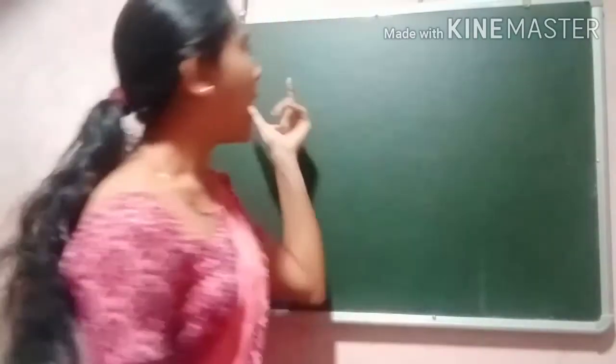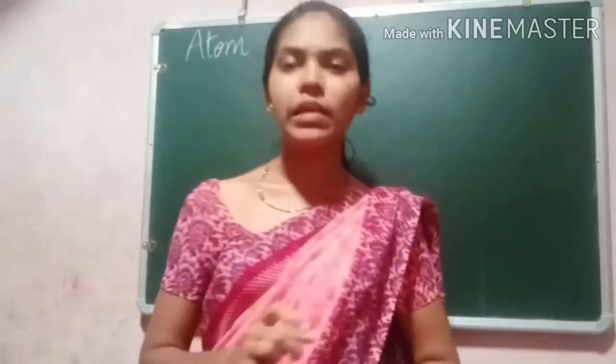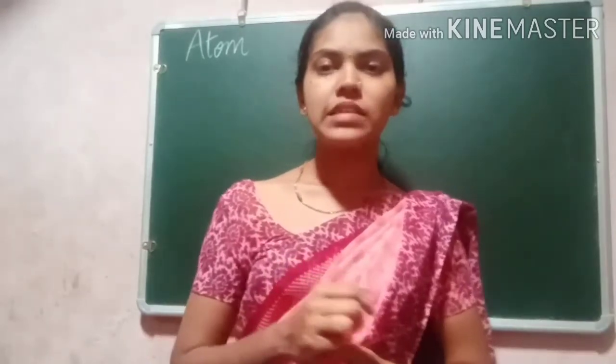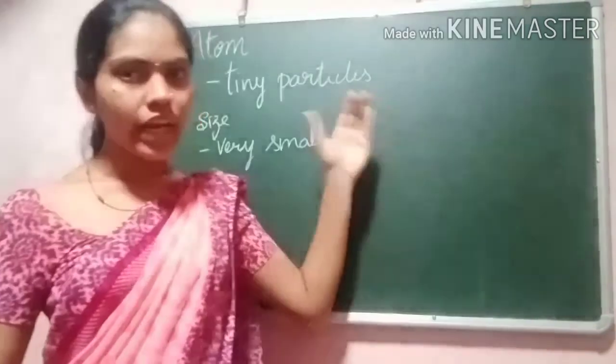Like that, if you take any compound, any mixture, any element, there are tiny particles. These tiny particles are known as atoms. They are the basic unit of the compound, element or any matter.